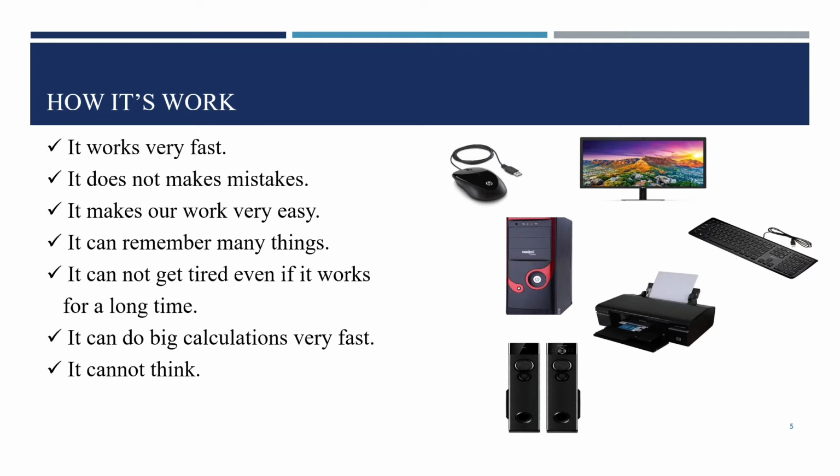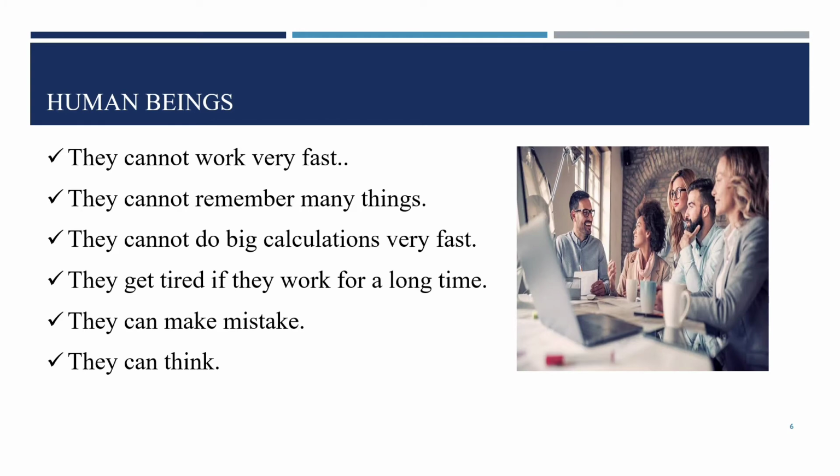Human beings can think, but the computer cannot think. The computer can work very fast, but human beings cannot work very fast. We are humans, right? And we cannot work as fast as a computer.